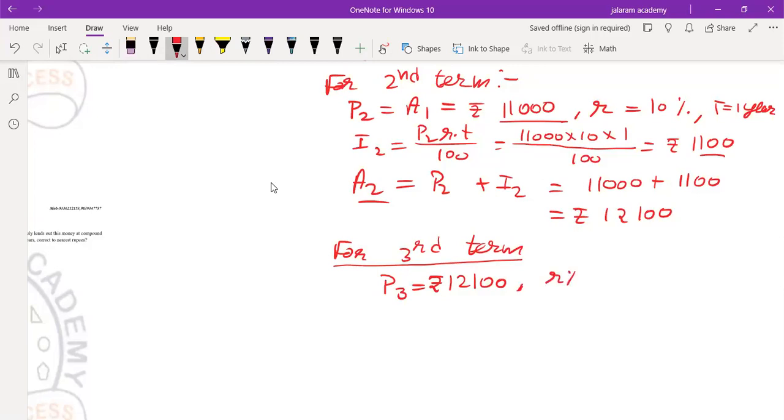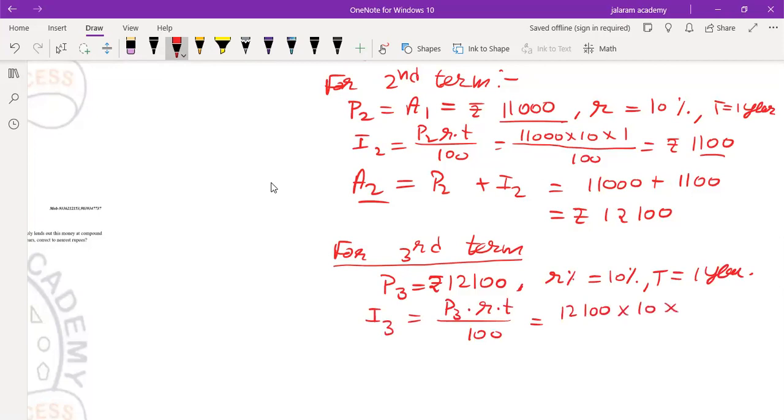So rate is 10%. Time is 1 year again. Interest for the third year is P3 RT over 100. Principal for the third year is 12,100. Rate of interest 10. Time is 1 over 100. So again the interest increases. Previous year it was 1,100. This time it is rupees 1,210.